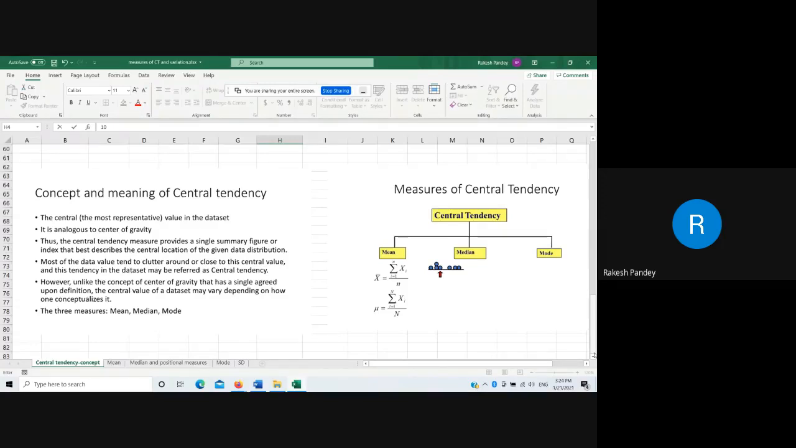So, if any data value can be called representative, what we mean by representative is this: suppose I am representing India, and then one can infer that all Indians will be like me. So, if I am suggesting one data value as the representative data, then it is assumed that most of the data values will be similar to that representative data. So, this central value is very much similar to the concept of center of gravity.